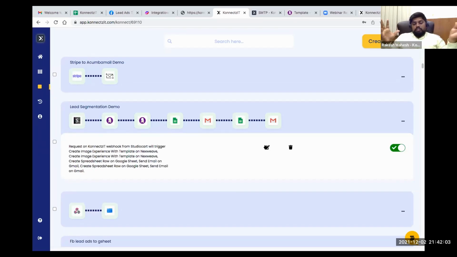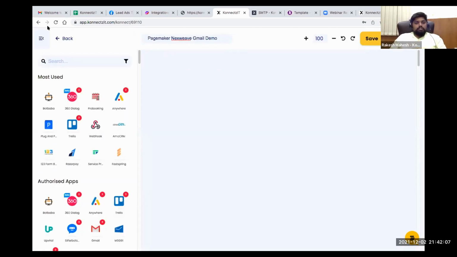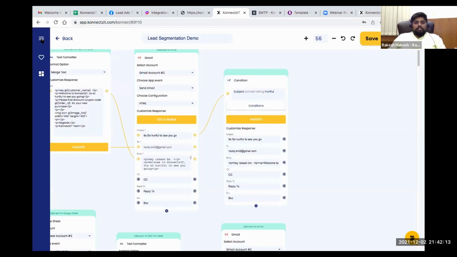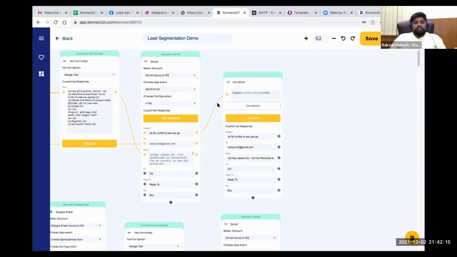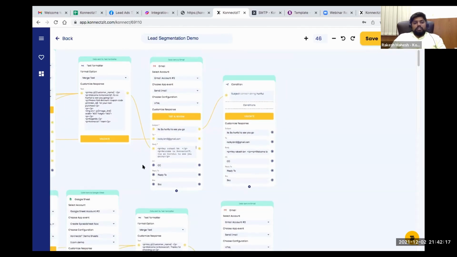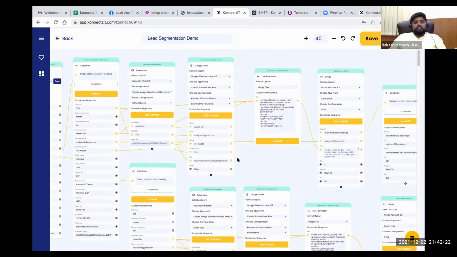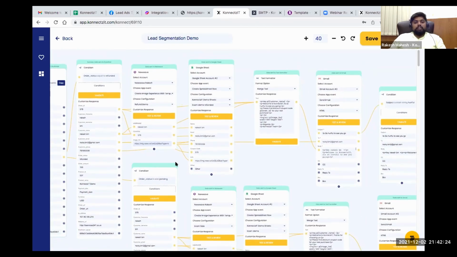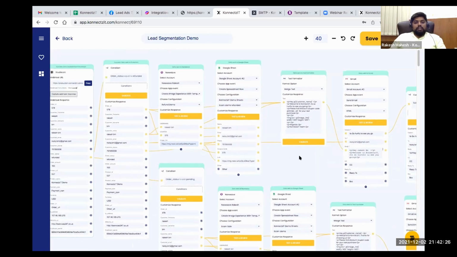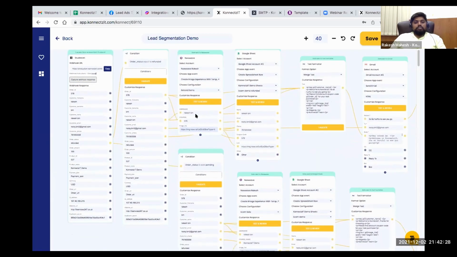So just build a complex or any type of use case. It all depends on your use case, just by dragging and dropping and connecting between the nodes. I hope you guys like all this kind of integration. Starting from simple integrations to complex integrations, you can start building at a bird's-eye view, just dragging and dropping and connecting between the nodes. So this is how you can build all these apps.